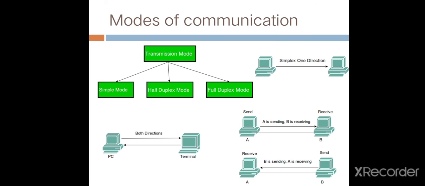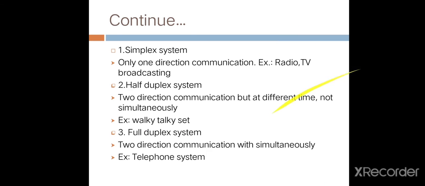In a full duplex system, signals are transmitted in both directions at the same time. This is the explanation about transmission modes. Simplex system: only one directional communication.